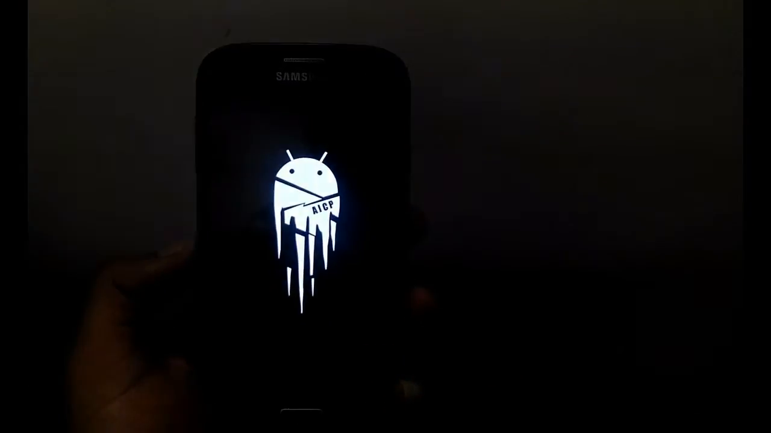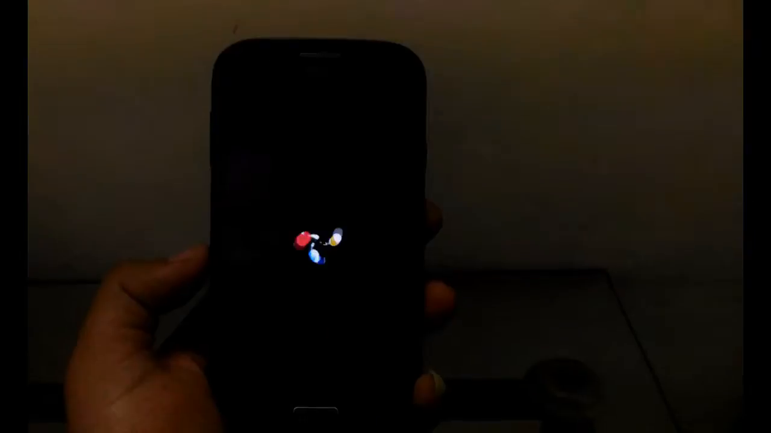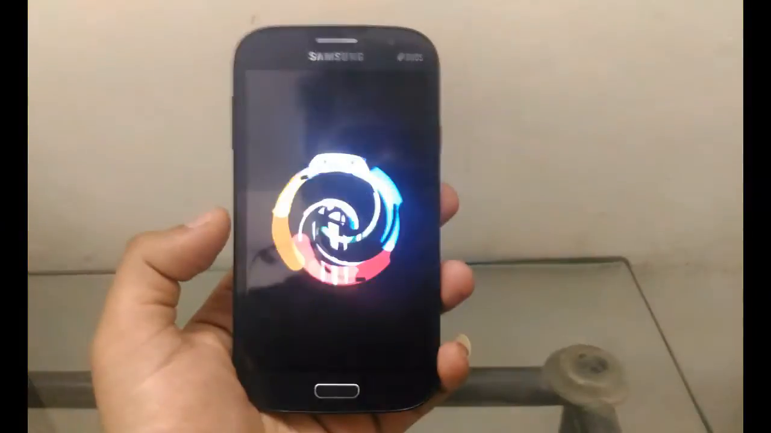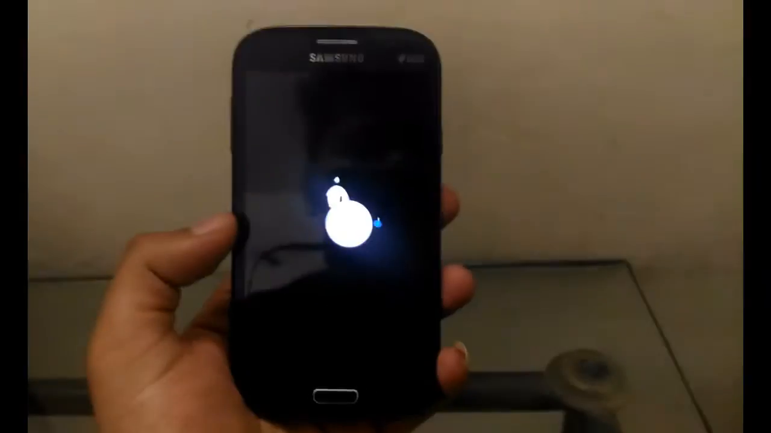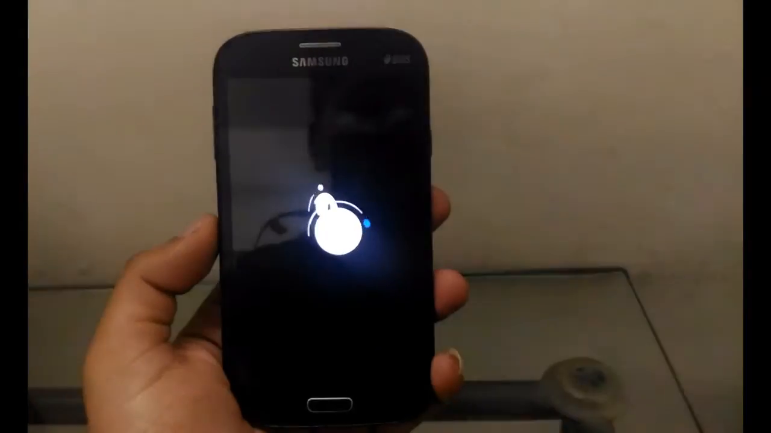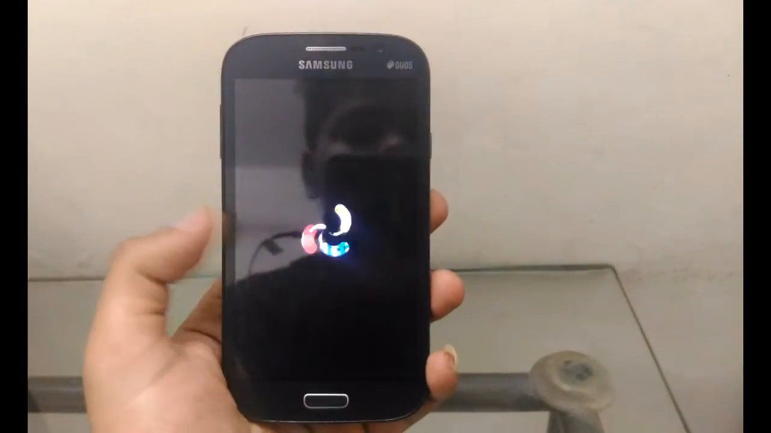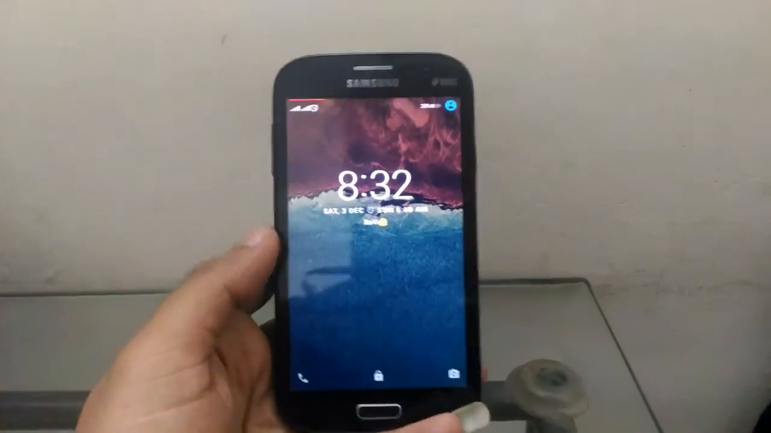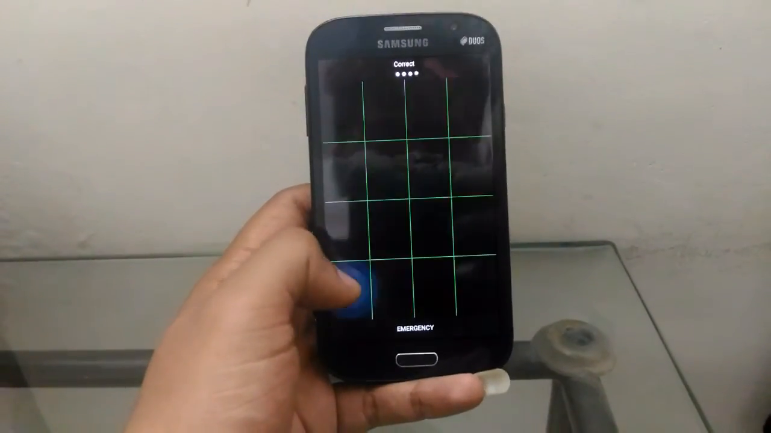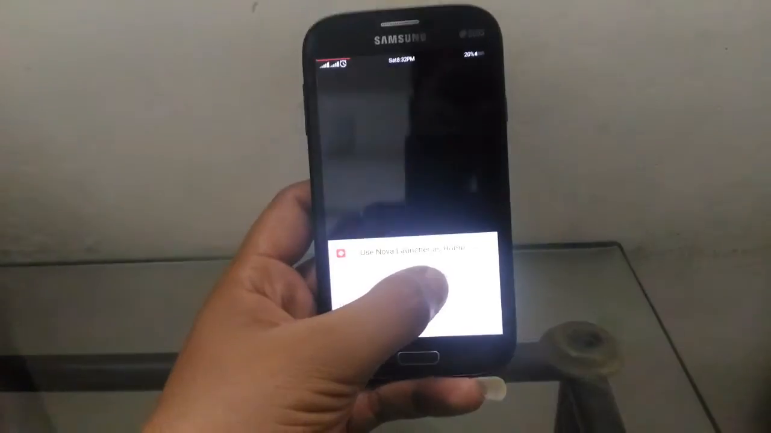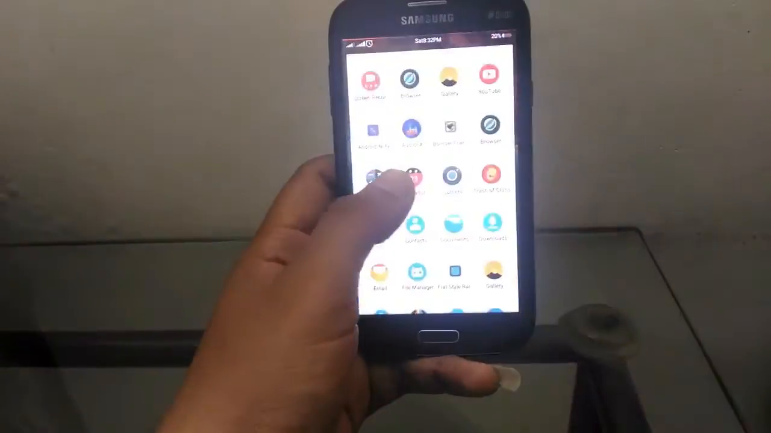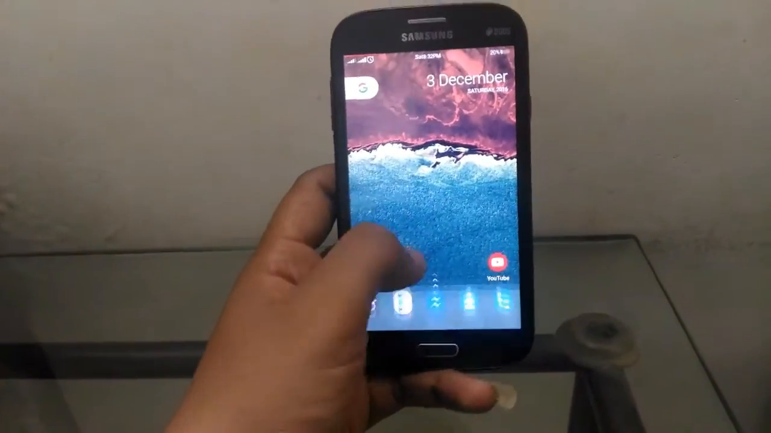It will take some time to boot on your device. In mine it will boot fast because I won't flash it. I just showed the method, but with you it will take some time. So after the device has booted up, in the boot method it will take some time, but don't get scared that your device has been bricked. It takes some time to boot your device.